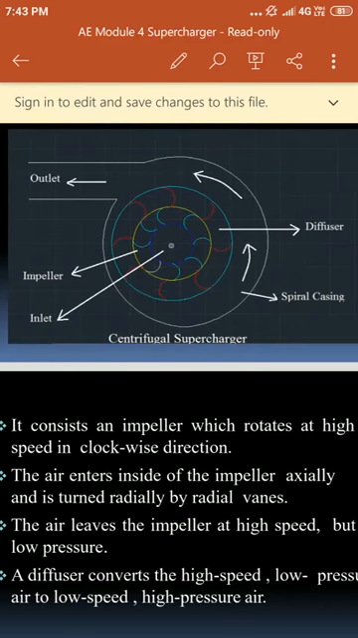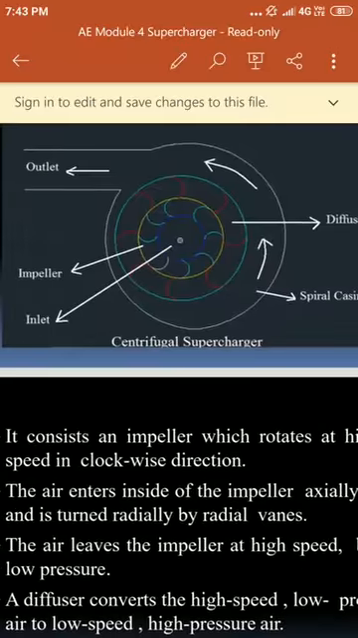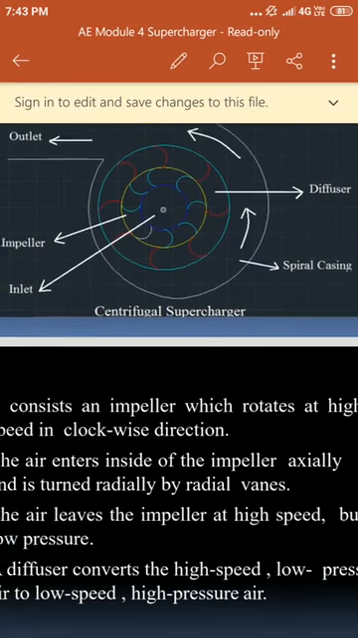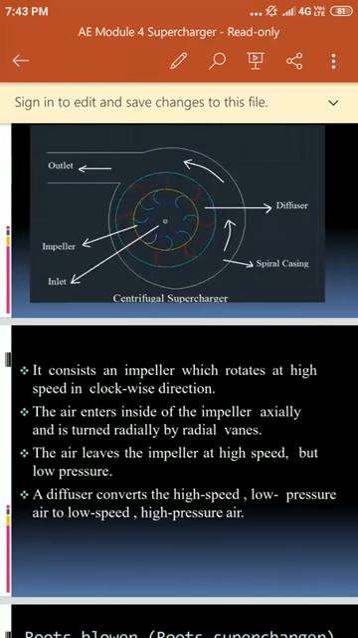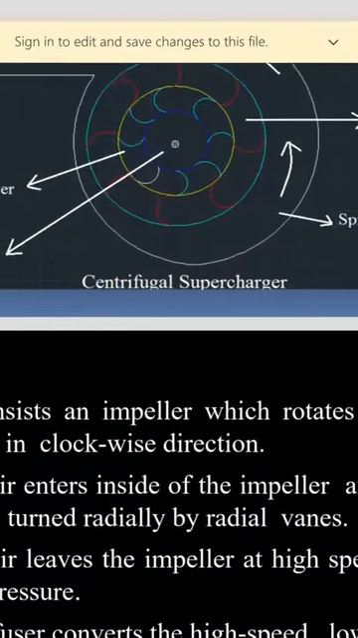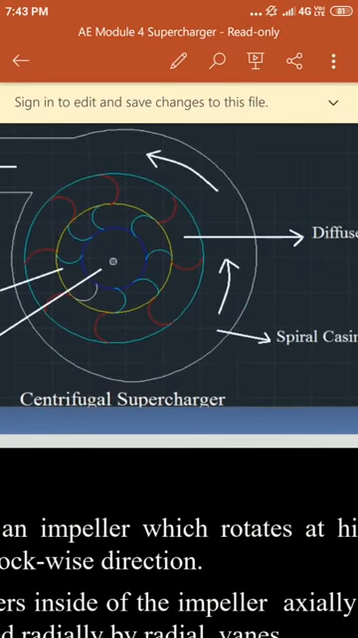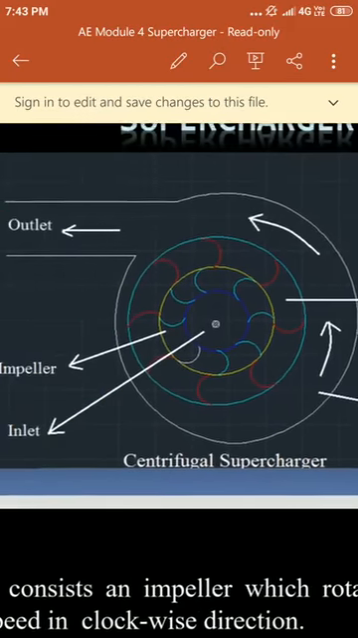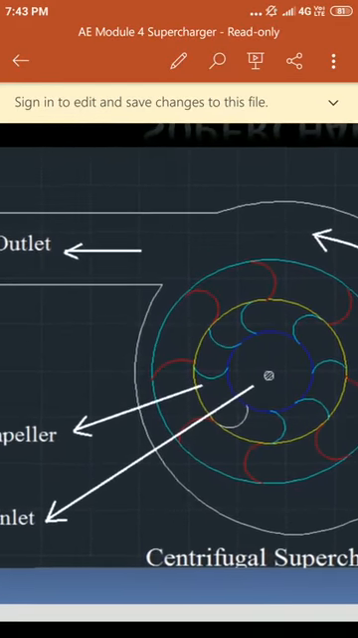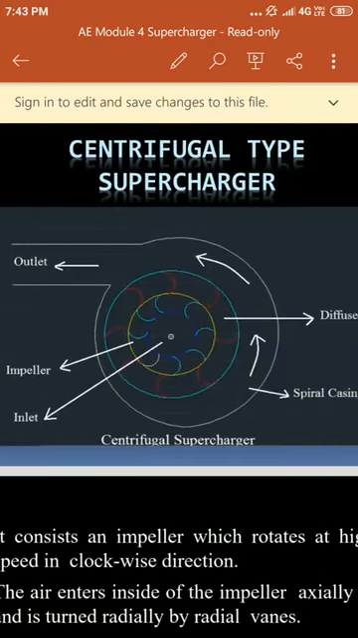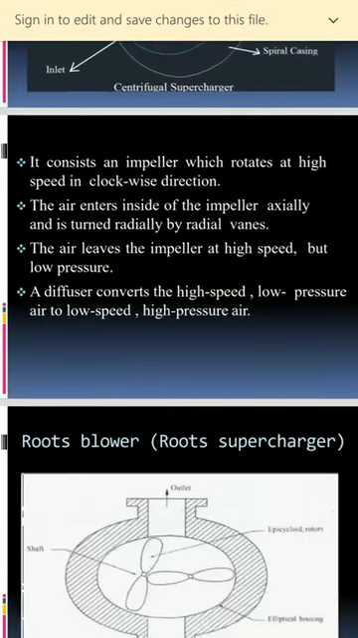the high speed, low pressure air enters the diffuser. The diffuser converts high speed, low pressure air into low speed, high pressure air. Finally we get compressed air through the diffuser, which enters the outlet and exits through the outlet. This is, in general, the centrifugal type supercharger.